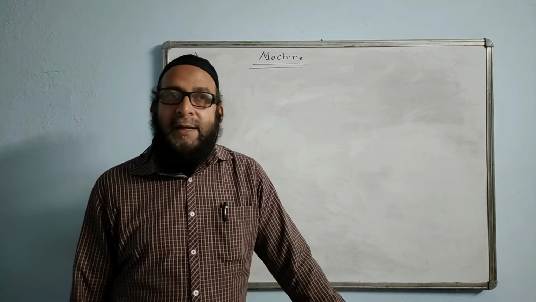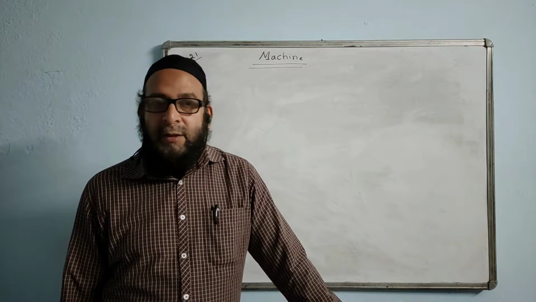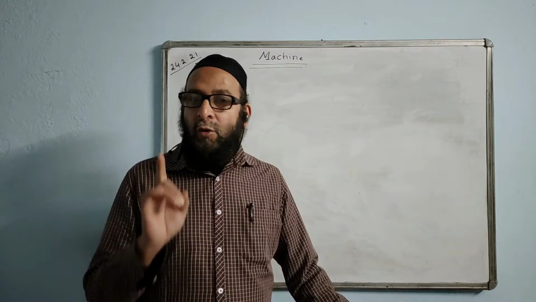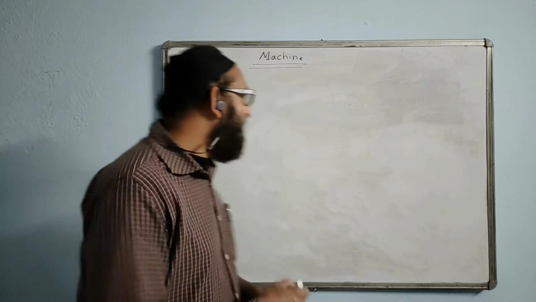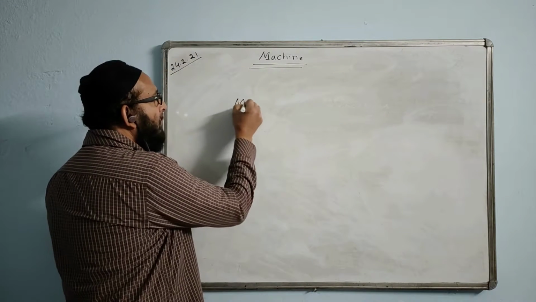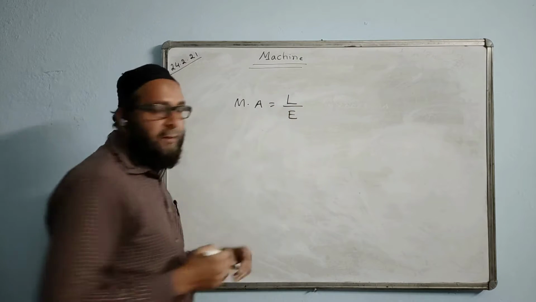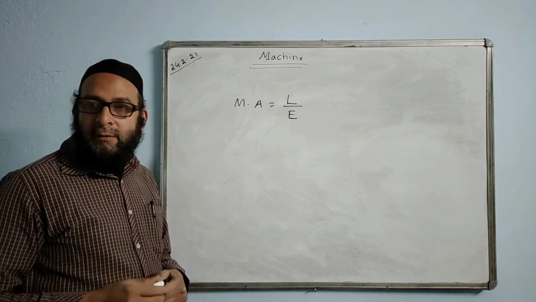The third one is mechanical advantage. What is mechanical advantage? Mechanical advantage is the ratio of load to the effort of a machine. Ratio of load to the effort. That's why we write MA equal to load by effort, L by E. Load by the effort. Is it clear?